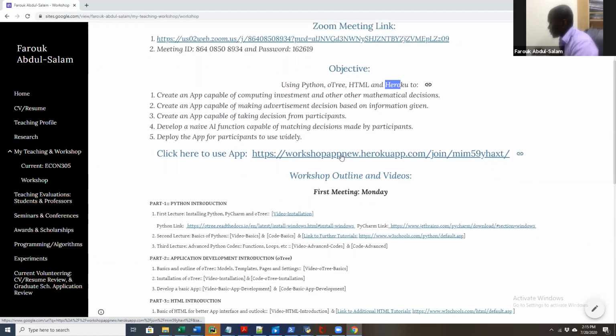Before we meet for today's class or during today's class, kindly try as much as possible to try this app out. See how it works, see how you can understand it, because my aim will be to train myself as well as you guys to develop an app that is closely related to that, because it captures almost all the 4 objectives or the 3 objectives that we have here. So please try this app out before class, or you can try it during the course of the class. So that will be our objective and an app that we need to use.